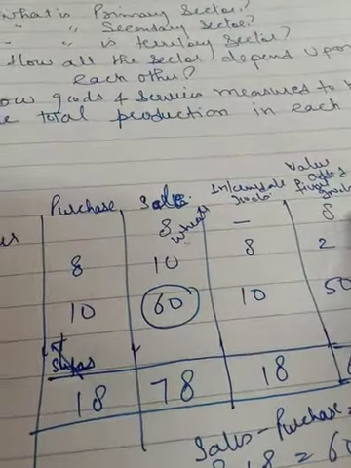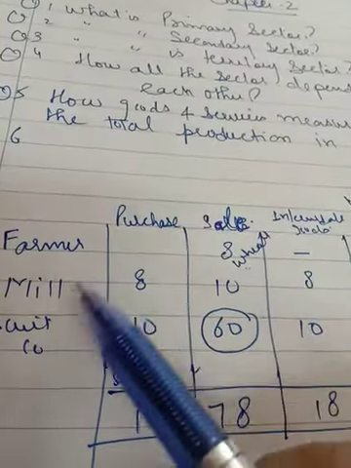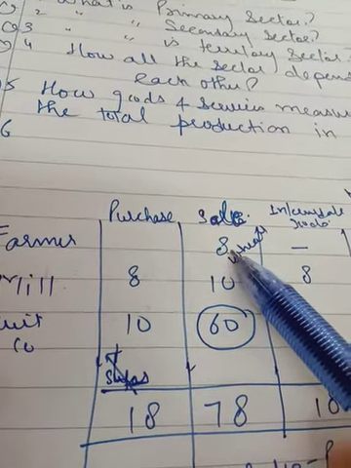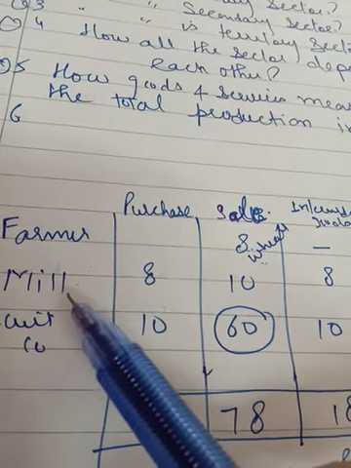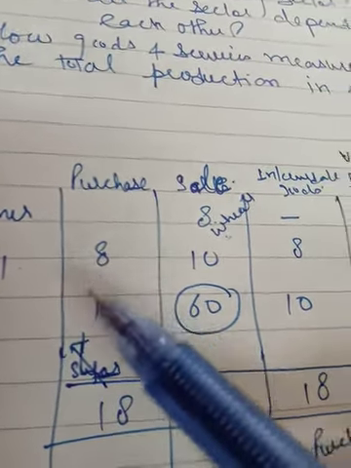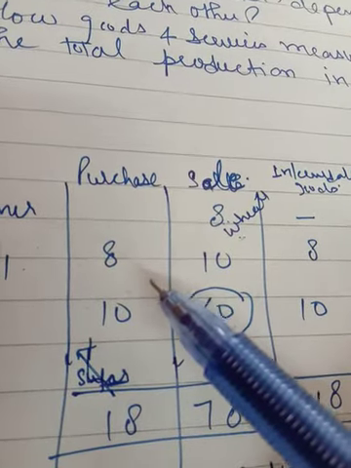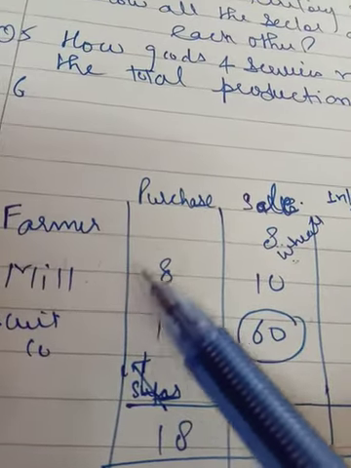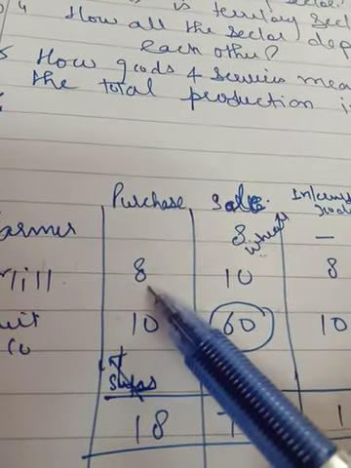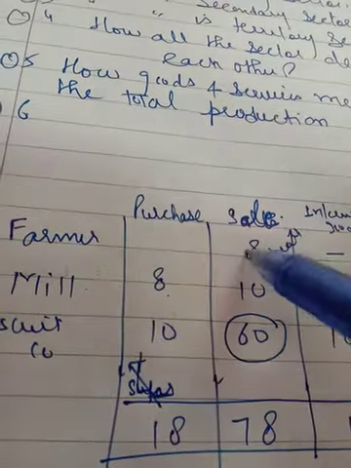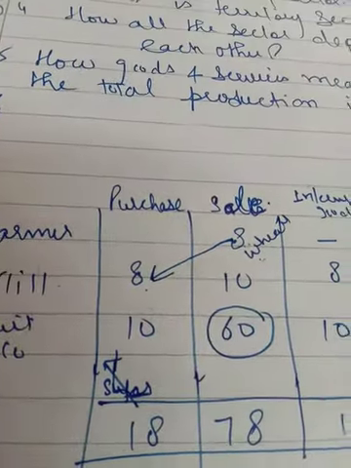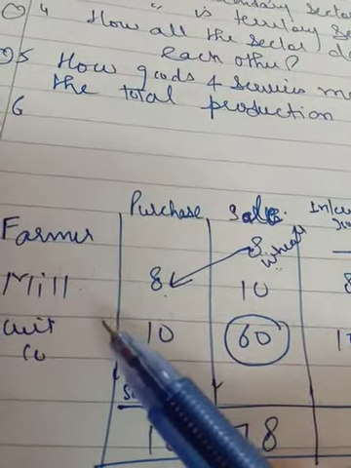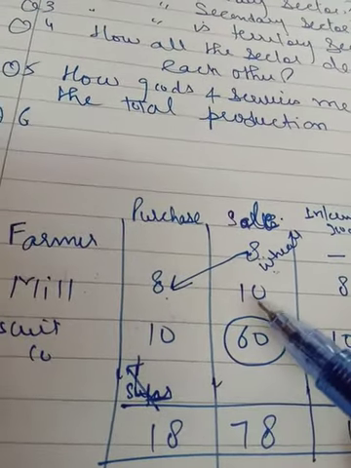Now this 8 rupees sale will be the final good from the side of the farmer. The farmer sold this 8 rupees quantity of wheat to the mill. This manufacturer grinds the wheat and makes the flour. So the sale of the farmer becomes the purchase of the mill, for 8 rupees. Now the mill has sold the flour to the biscuit company for 10 rupees.